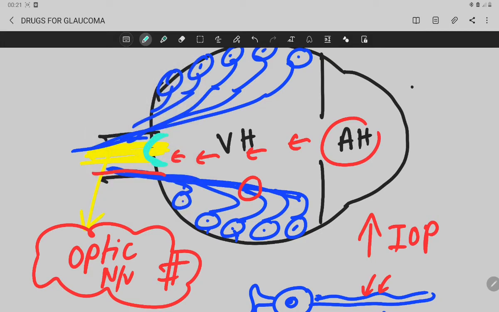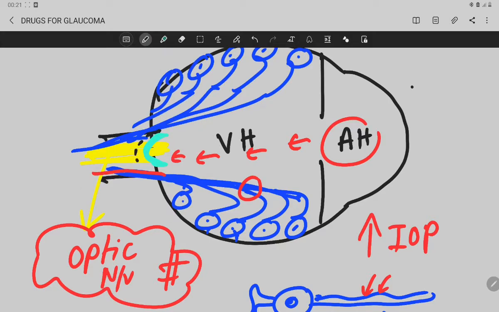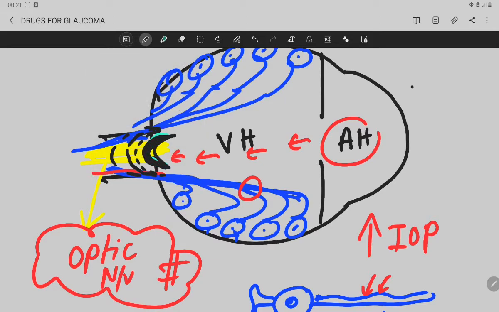This optic cup becomes deeper, its curvature increases due to the increased intraocular pressure. That's why your visual field defect is also there.